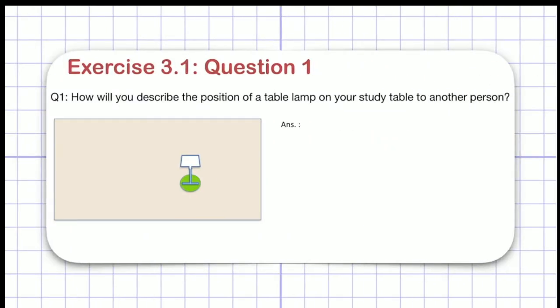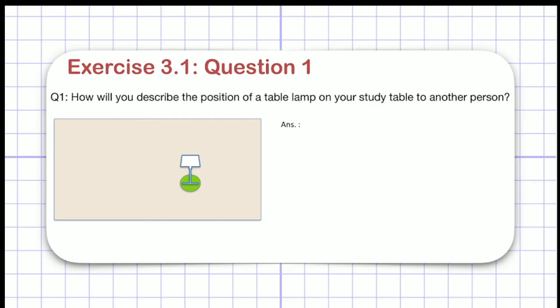Now, here is our first question. How will you describe the position of a table lamp on your study table to another person? We have just learned in our example, we had a fly in place of the table lamp, and a ceiling, and here we have a study table. So, we are going to use the distance method to give the exact, precise location.